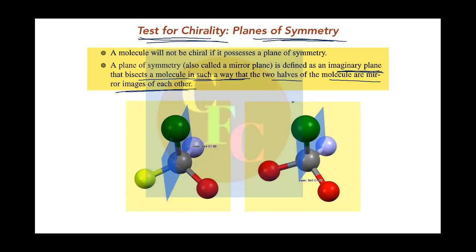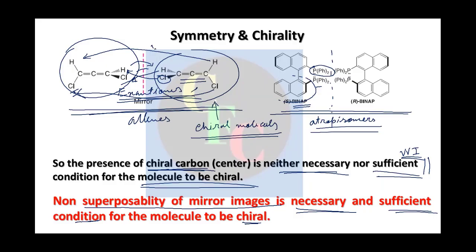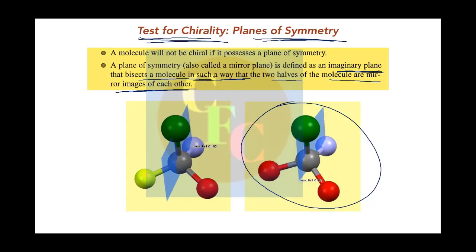Suppose in this case, you see, a carbon is here and two groups. I have kept a single carbon because it is easy to visualize, but you can apply this mirror plane to any of the molecules. In this case, you will not find a plane of symmetry. Okay.